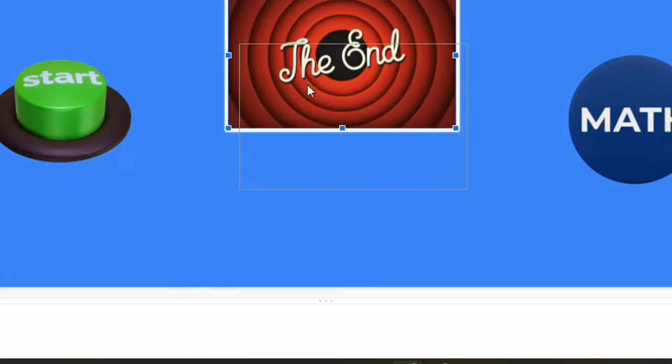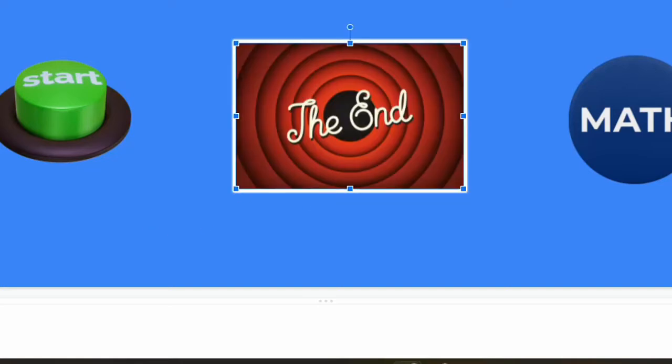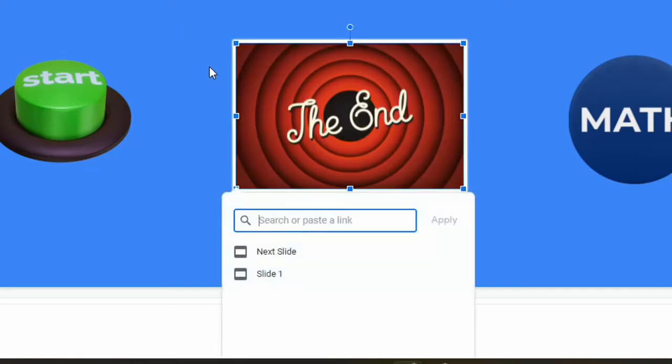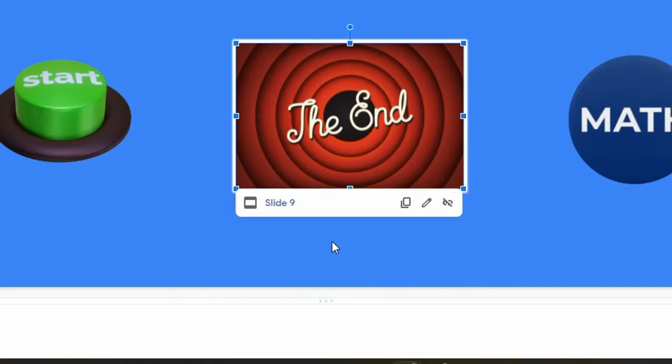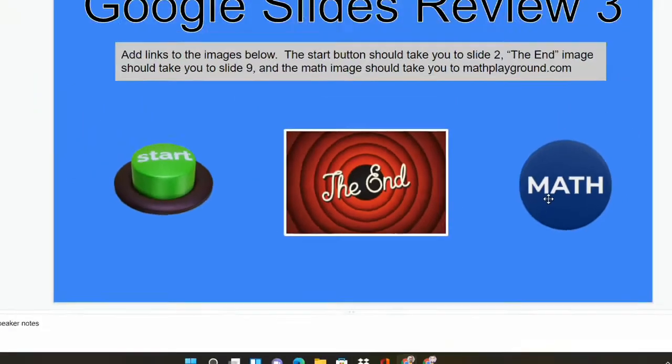If you don't want to move it though, sometimes it's a pain to move images around, we can click on that insert link and then we can just start typing in slide 9. Now you'll see there's 3 options. 2 of these are websites, and I don't want it to link to a website. I want it to actually go to slide number 9. So I want this first one. And now it is linked to slide 9.